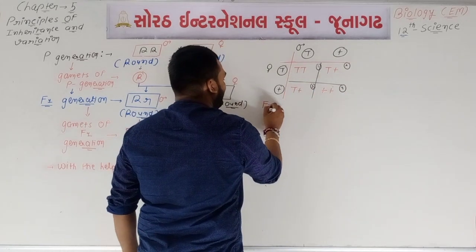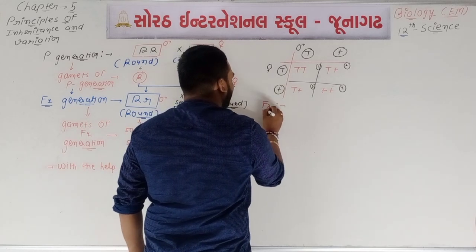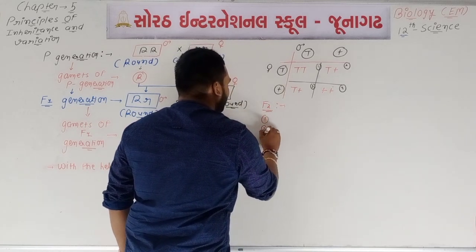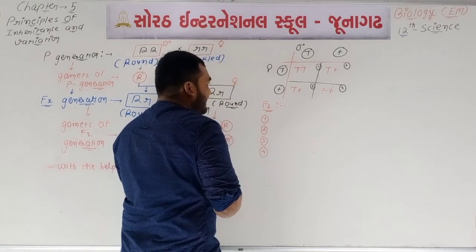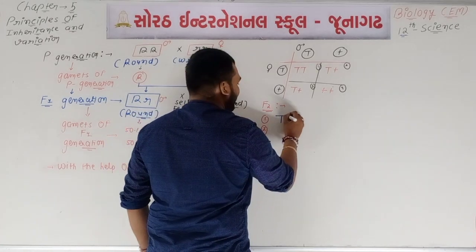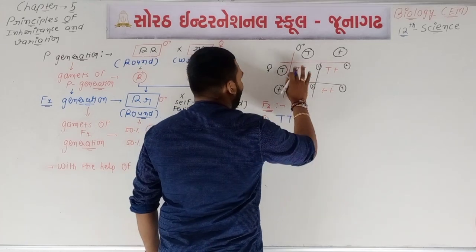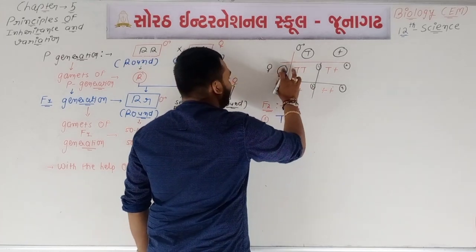So in the F2 generation total 4 possible genotypes are there. First one is capital T, sorry, not capital T, we will write capital R.